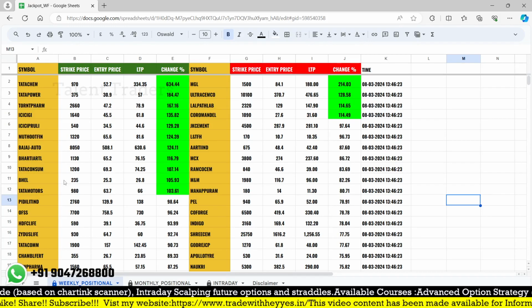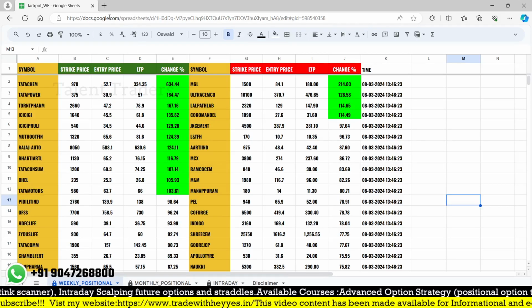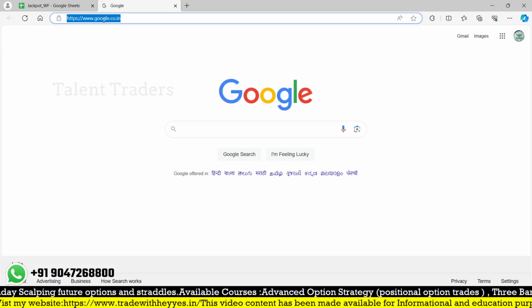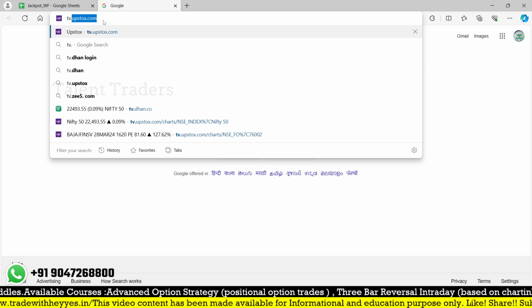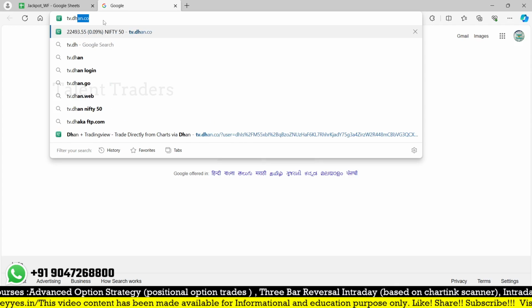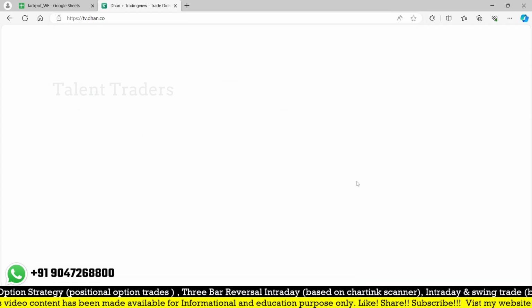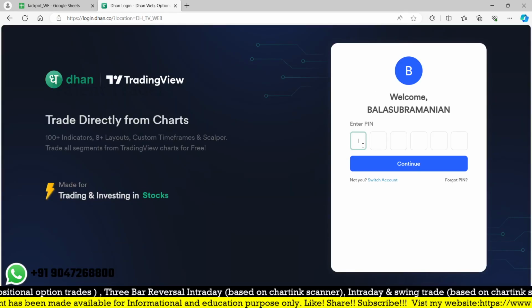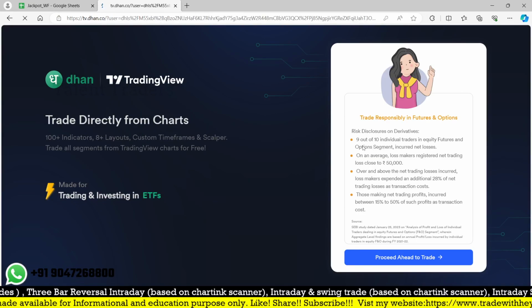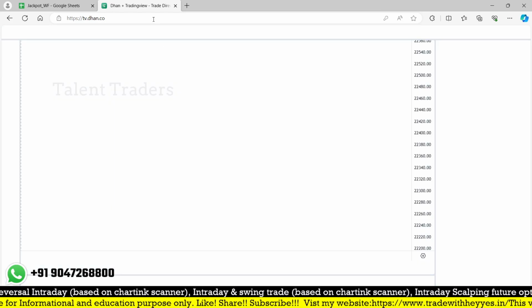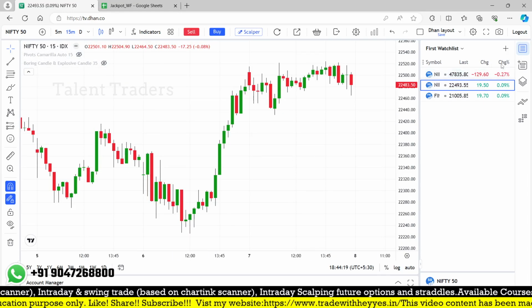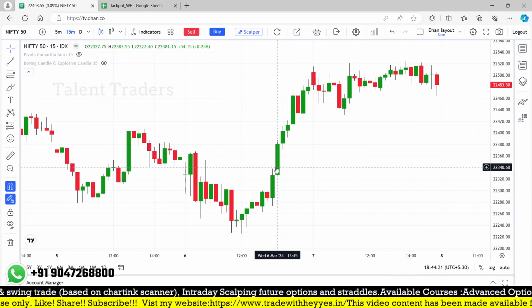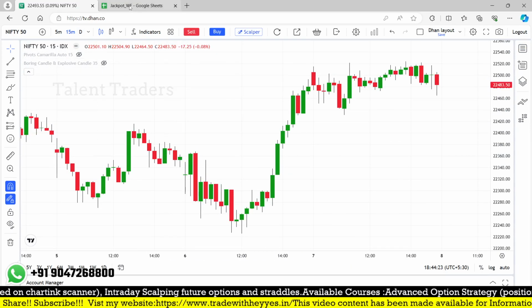If you are looking for an option trade, the stock must have good volume. Okay, that is very important. The stock must have a good volume. Once the stock has good volume, then you can go for an option trade. Because if you are doing intraday or short-term option trading, we need to be very careful about the liquidity. It must trade very well. That is very important.